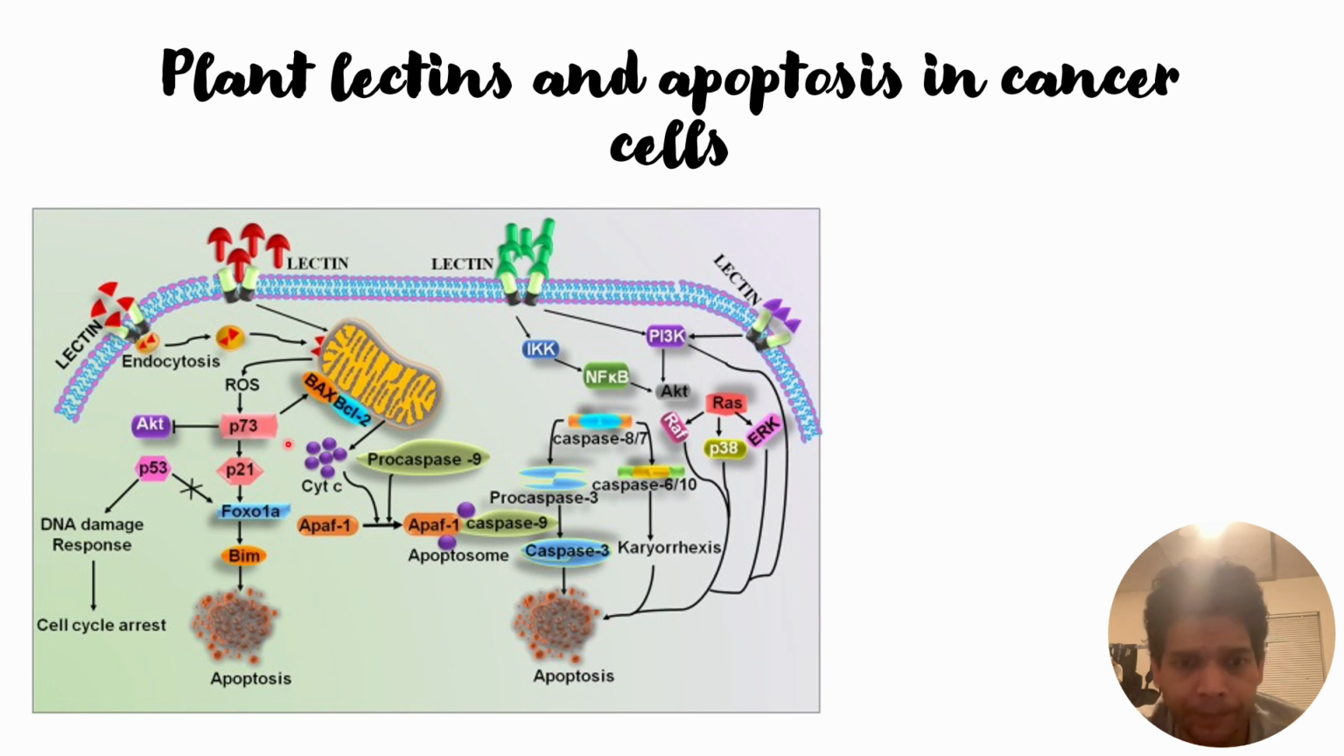So by finding out this kind of knowledge, there is a good possibility that lectin can be used as a biomarker to trigger the apoptosis within the cancerous cells.